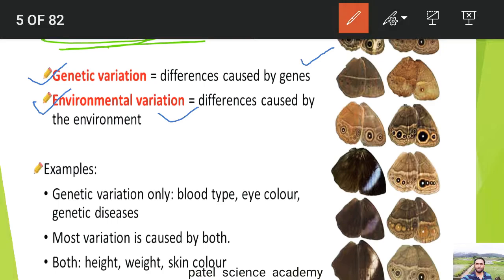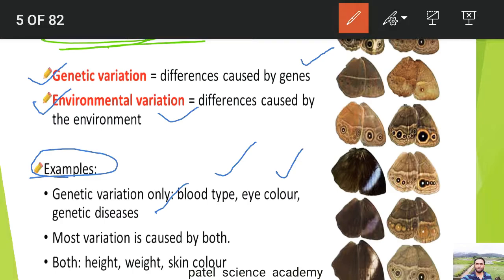Whatever character is similar in your body to your parents, that is an example of heredity. So, dear students, till now we have learned about two terms: heredity or inheritance, and variation. Examples of variation you will see here: genetic variation, blood type, eye color, or genetic diseases.